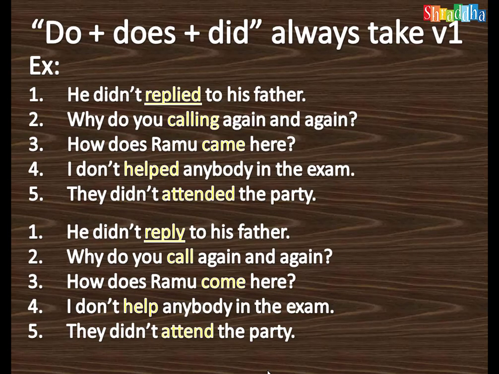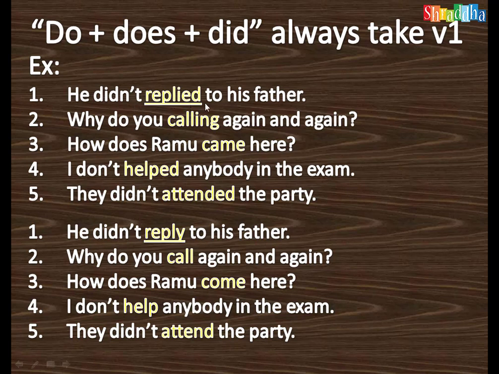Next, do, does, did. They always take V1 only. It may be negative, it may be positive, in all types of sentences. It may be questions also: negative questions, positive questions, negative statements, positive statements. In all these 4 types, they always take V1 only. Let us see some examples.